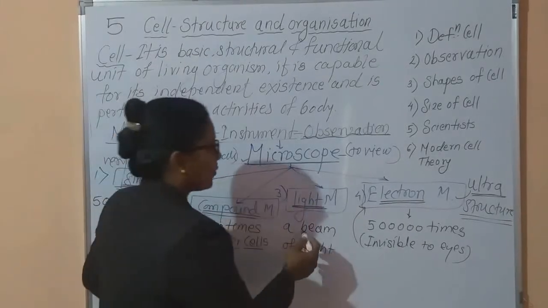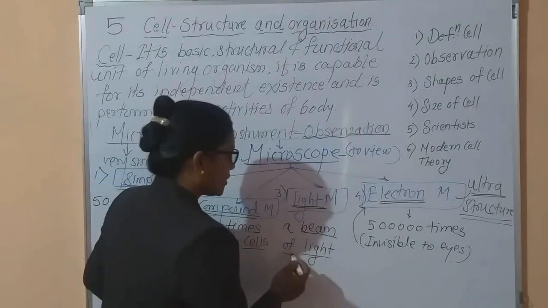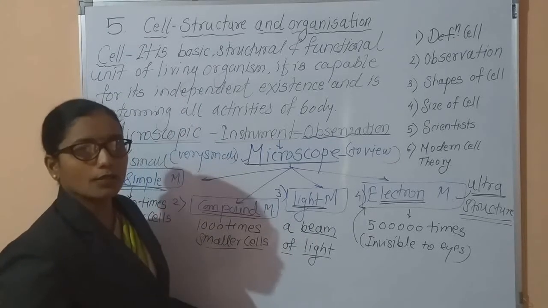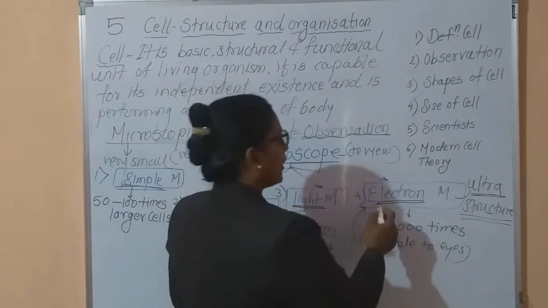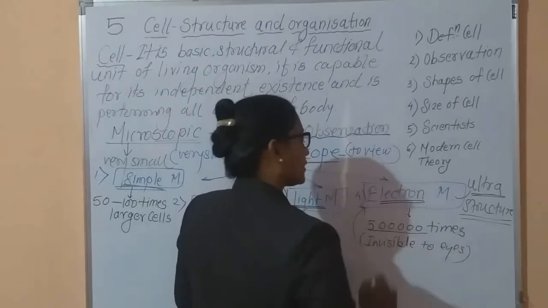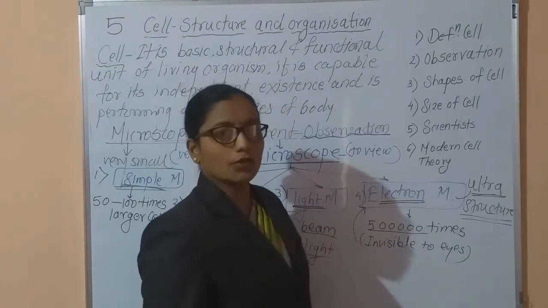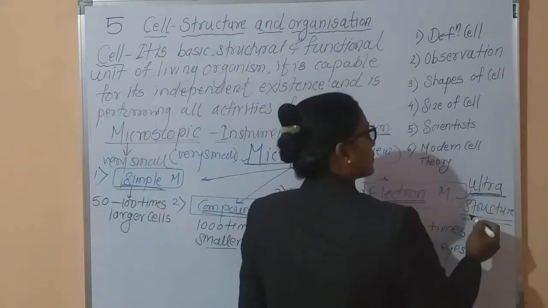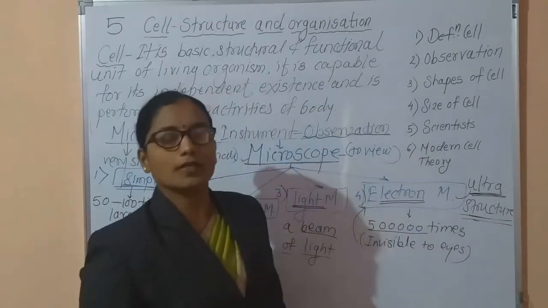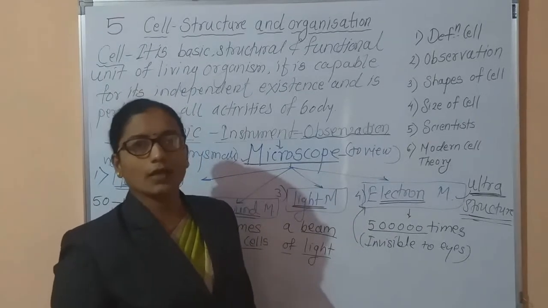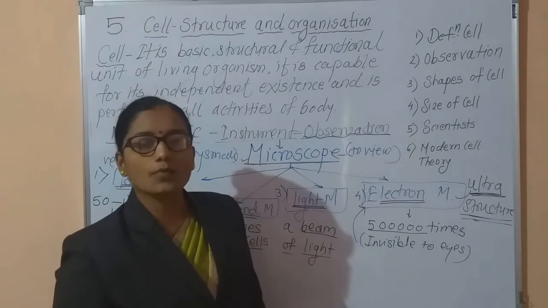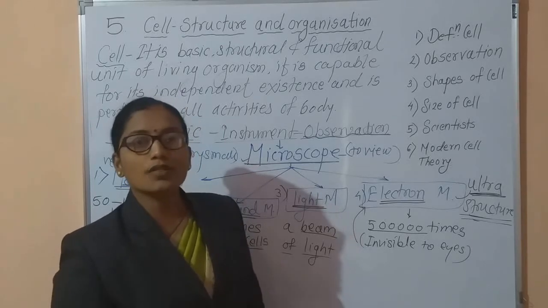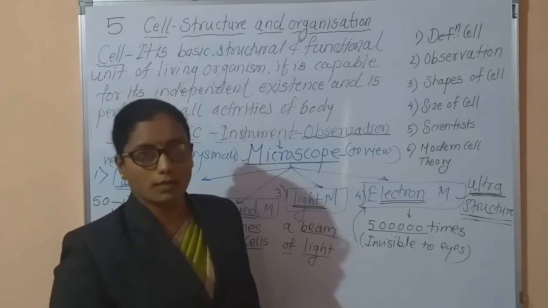The light microscope functions because inside it a beam of light is used. And the electron microscope gives 5 lakh times magnification. The image is very clear. It also gives the ultrastructure, that is, the detailed structure present inside the cell. These are the four types of microscope used for the study of different cells.